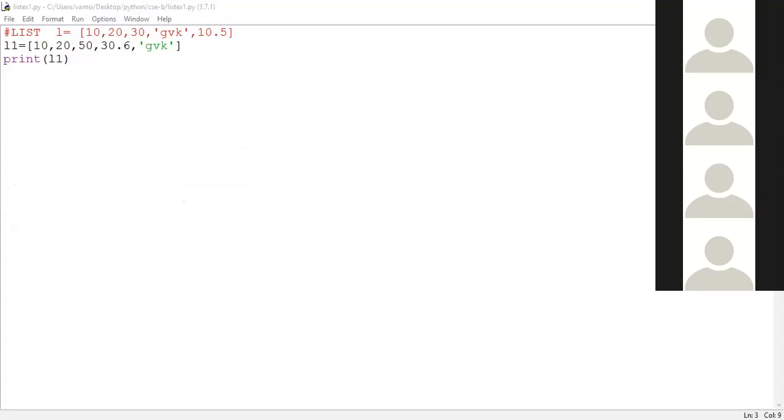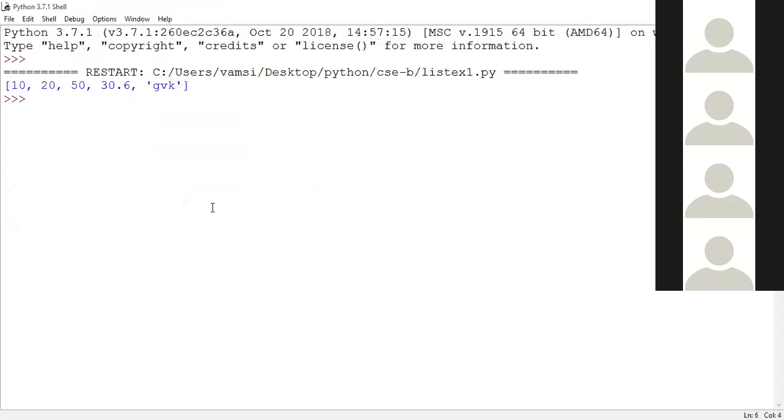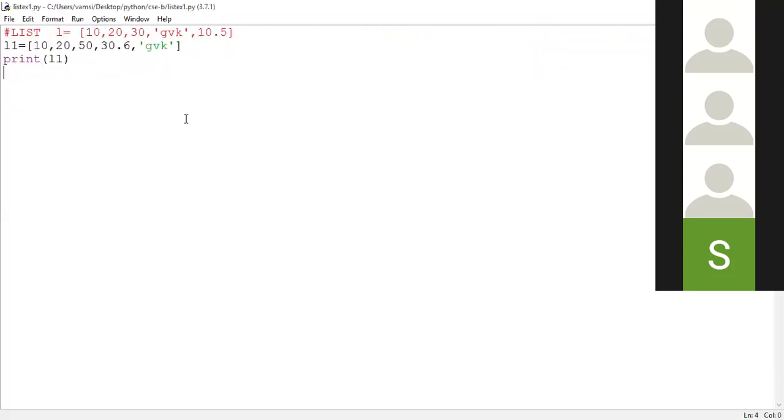Run the program. Are you able to see the output? Hello. Yes, sir. So what is it displaying? It is displaying the list of elements. List is a collection related data type by using which we can handle multiple data elements. Is it clear, guys? Yes, sir. So go to the code window. Now, if you see the elements which I have given as part of the code, the first element specified by the programmer is 10, then 20, then 50, then 30.6 and GVK. These are the 5 elements which were given in this particular order.